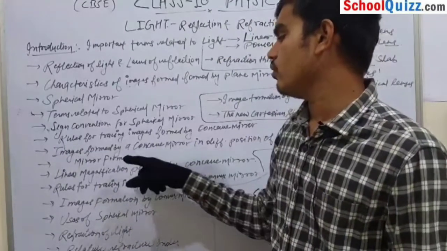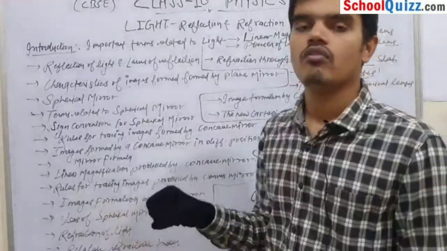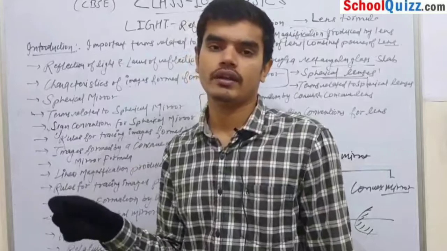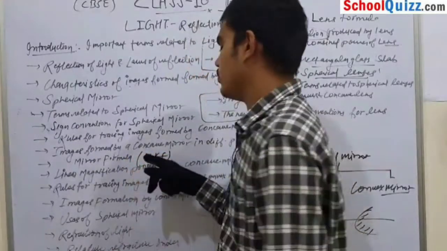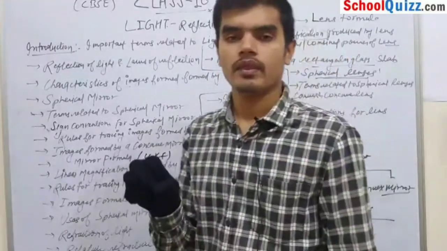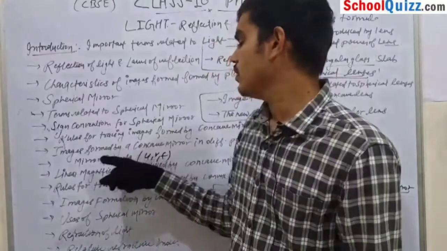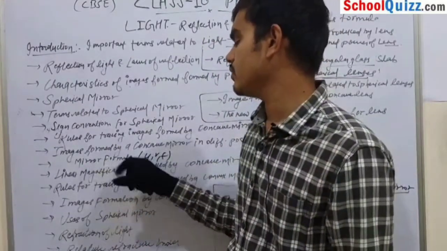Now our next topic is mirror formula. What is mirror formula? Mirror formula is a relation between u, v and f. What is u? u is your object distance, v is your image distance, and f is your focal length. So there is a relation of u, v and f, and this relation we study in mirror formula.